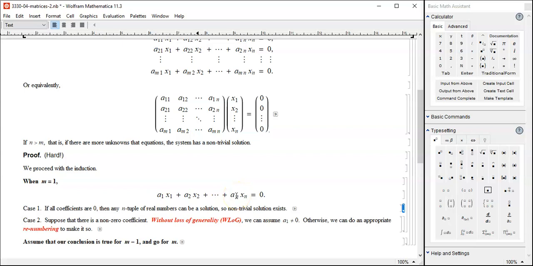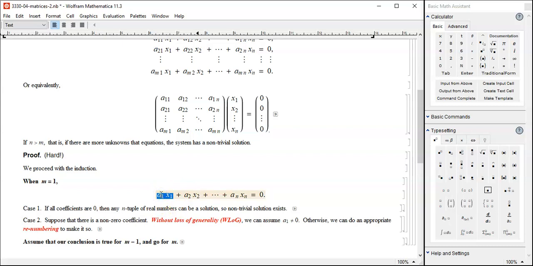Now, here is an ingenious trick that we are going to be using over and over again in this course and also in abstract algebra. If, say, the 10th number is non-zero, we can simply change the order, rename, and bring it over to the very first.